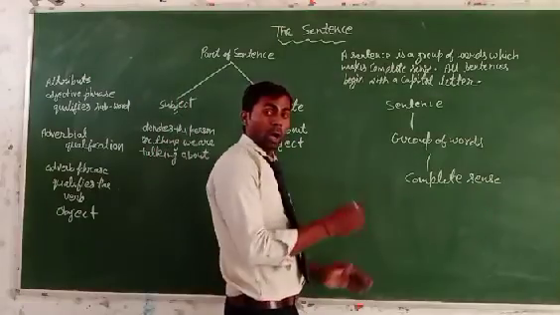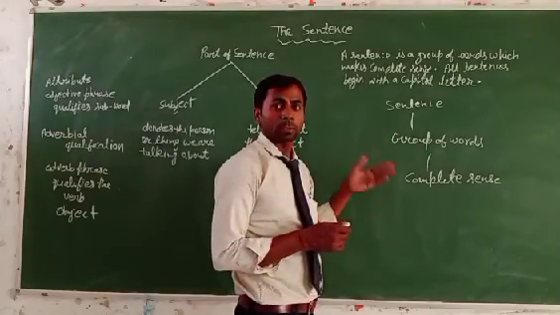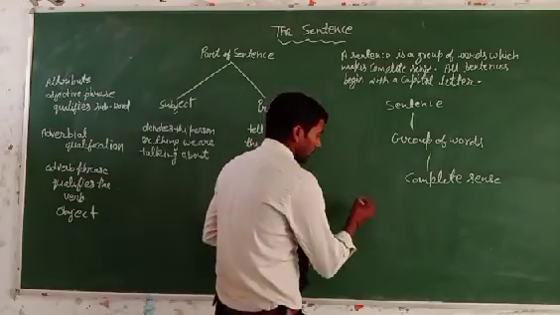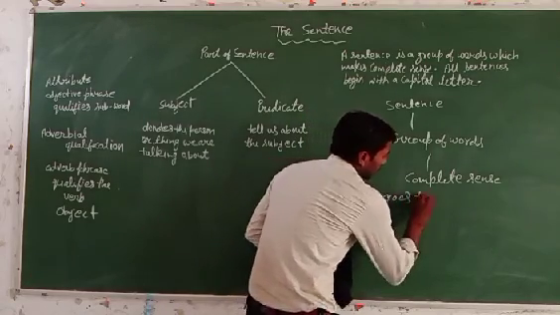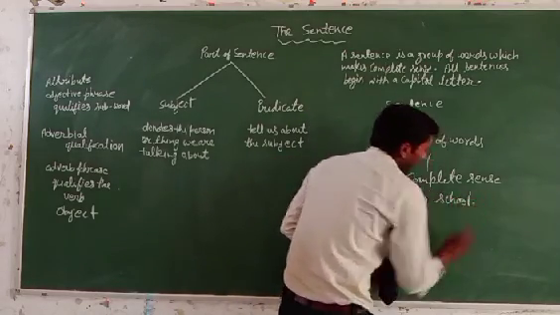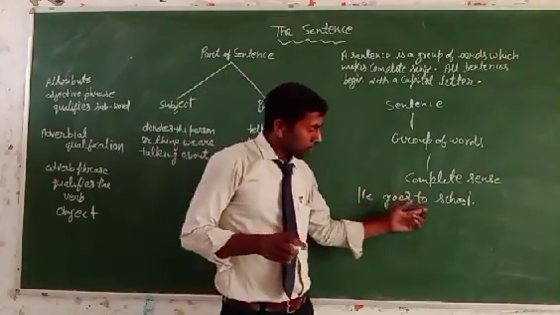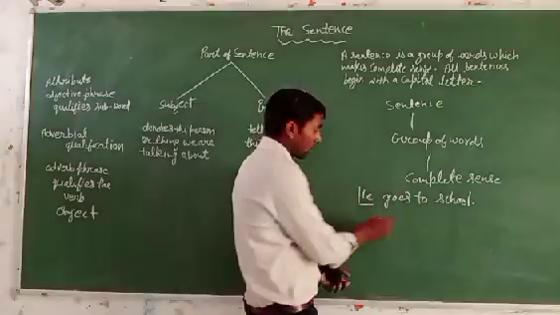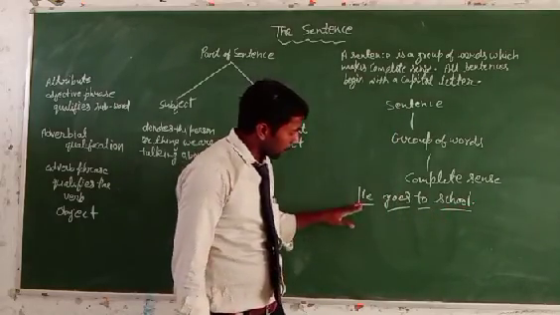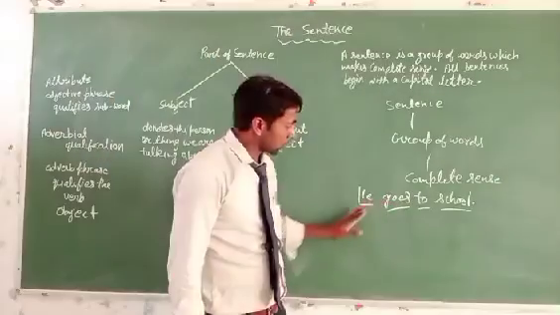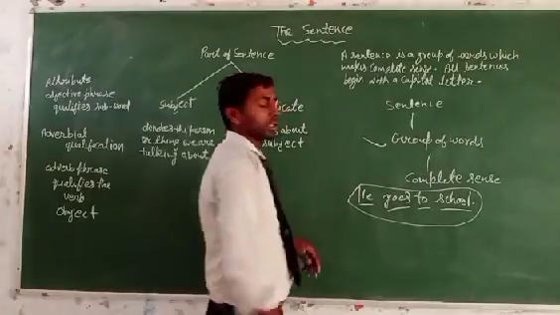So how can we know that it is a group of words and that it expresses a complete sense? Let's start with an example: He goes to school. It is a small example of a sentence. He is a word, goes is a word, to is a word, and school is a word. There are many words used in this sentence, so it is a group of words. One thing is clear: it is a group of words.